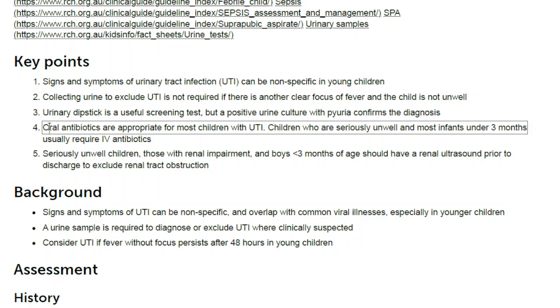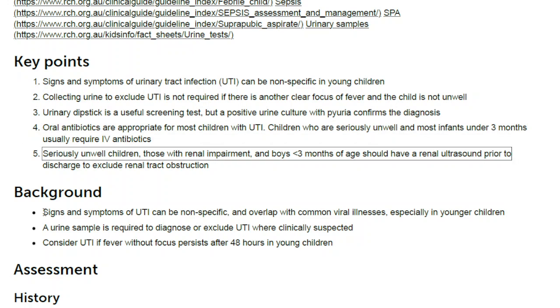Oral antibiotics are appropriate for most children with UTI. Children who are seriously unwell and most infants under 3 months usually require IV antibiotics. Seriously unwell children, those with renal impairment, and boys under 3 months of age should have a renal ultrasound prior to discharge to exclude renal tract obstruction.